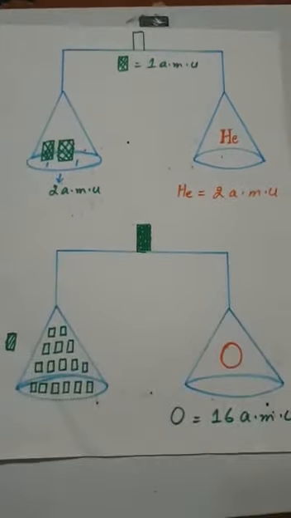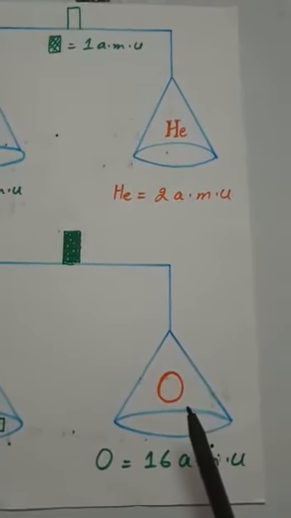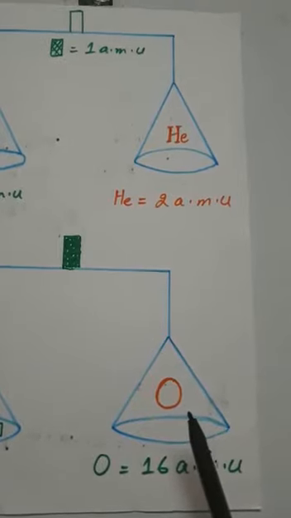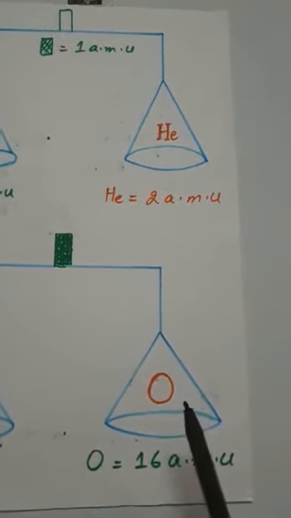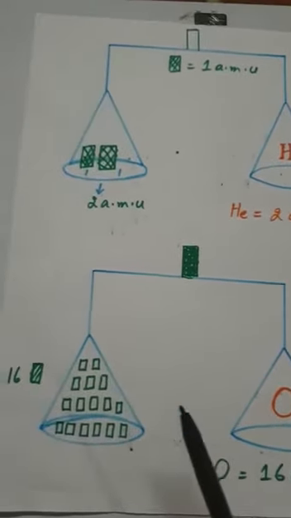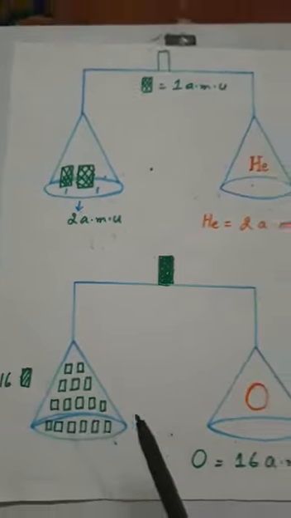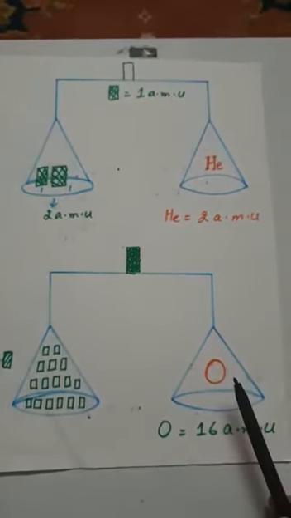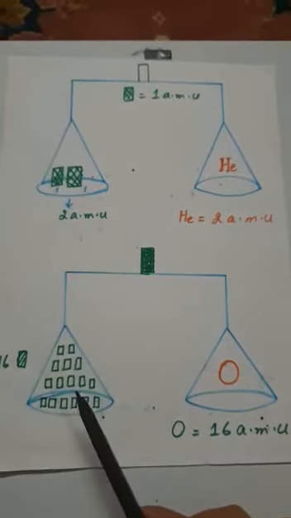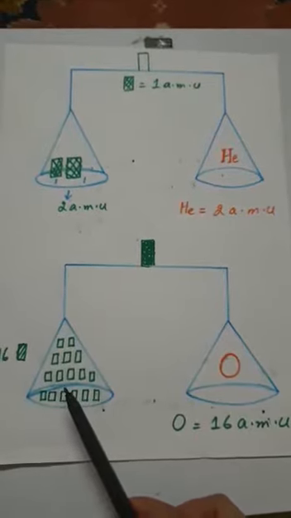After that, we are taking a second example, an oxygen atom. We want to measure the mass of an oxygen atom. For that reason, we should have some standard, and if you remember, we have the standard of carbon 12. For measurement of the atomic mass of oxygen, we will take 16 parts on the other side.